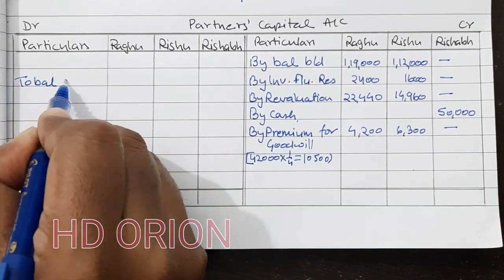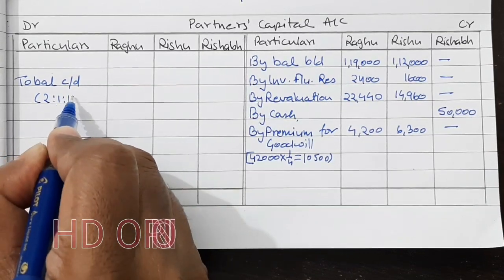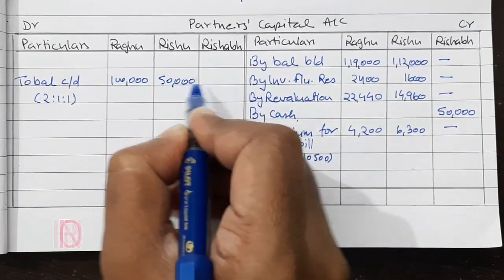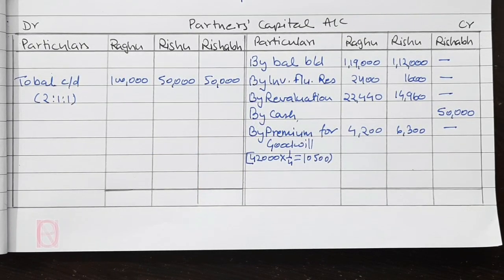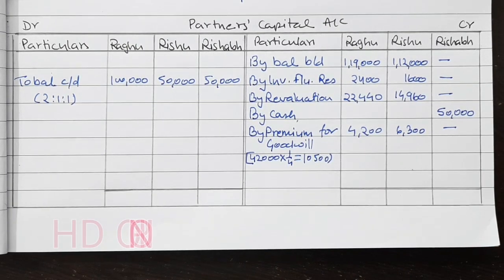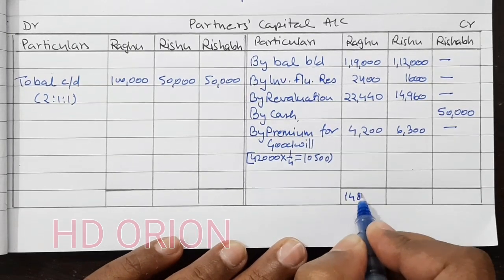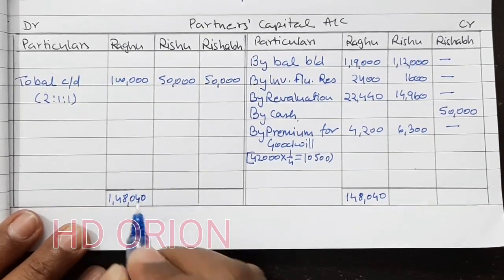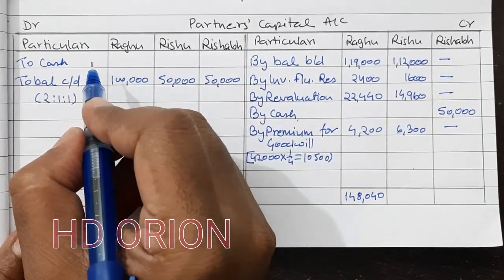To balance closed down in the new ratio, that is 2:1:1. So 1,50,000 and 50,000. Now the balancing amount will be maintained by opening cash account. So let us see the balancing amount. So here grand total will be 1,48,040. So he will withdraw to cash. That's the balancing figure. How much will he withdraw?